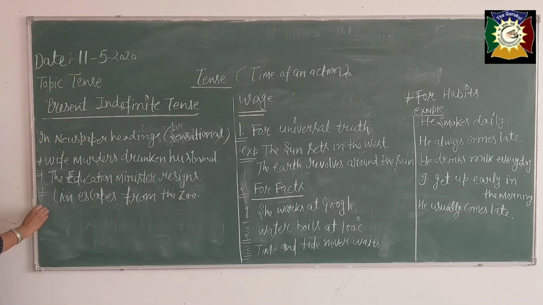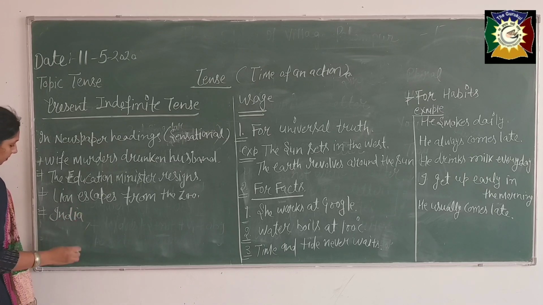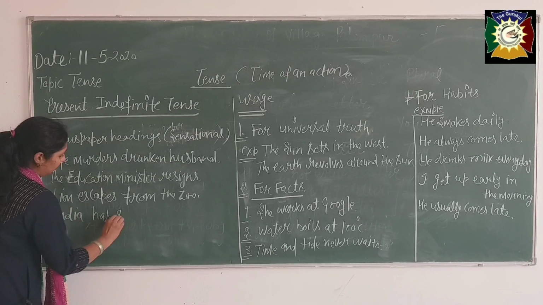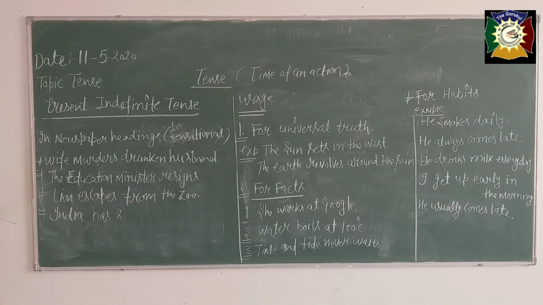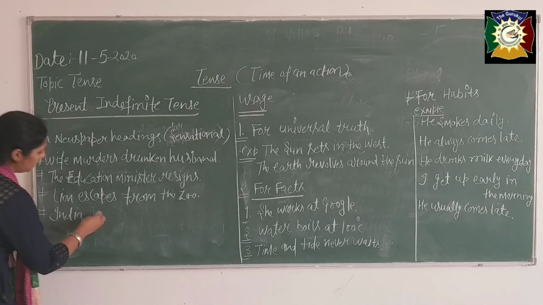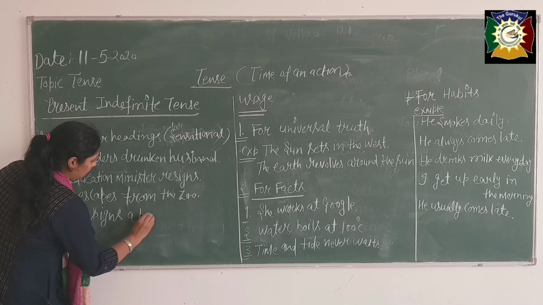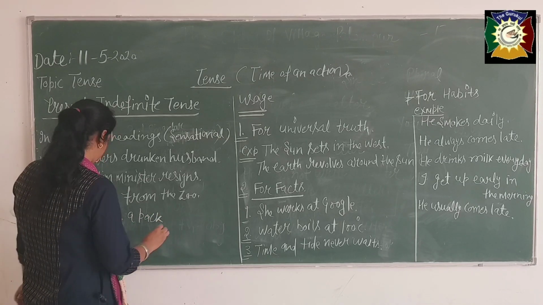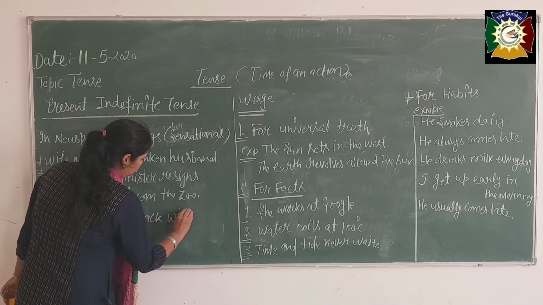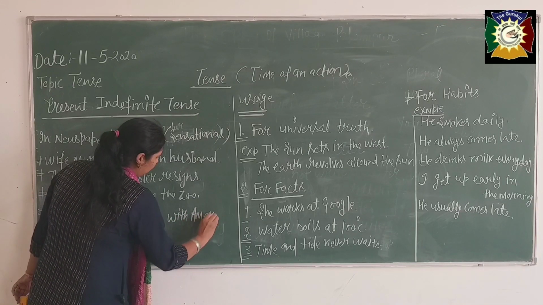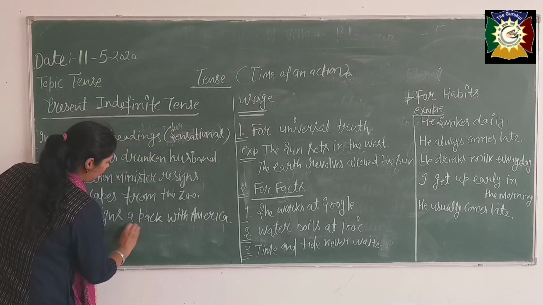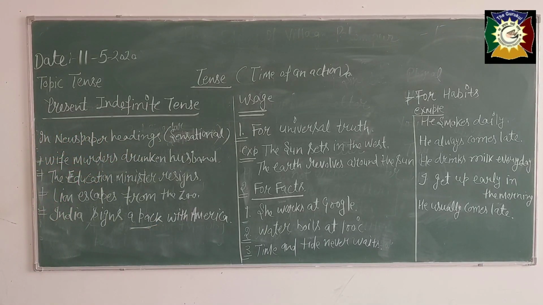Okay, fourth, India has signed a pact with America. No, India signs a pact with America, because we are using present tense. What is the meaning of this, beta? A pact means here agreement. Okay, America. So in newspaper headings.